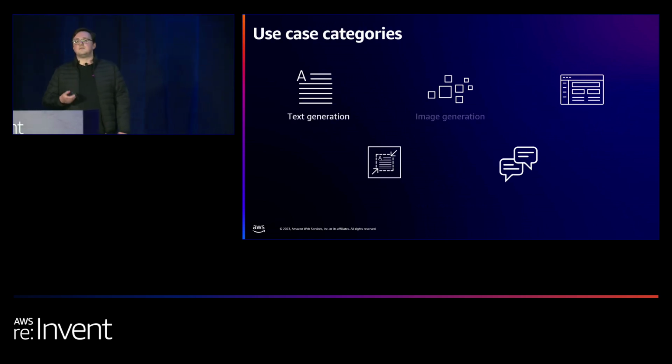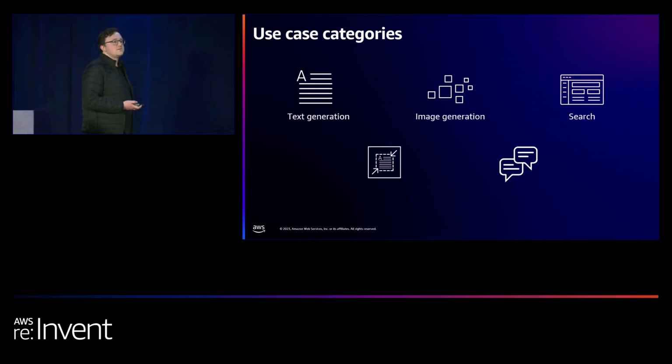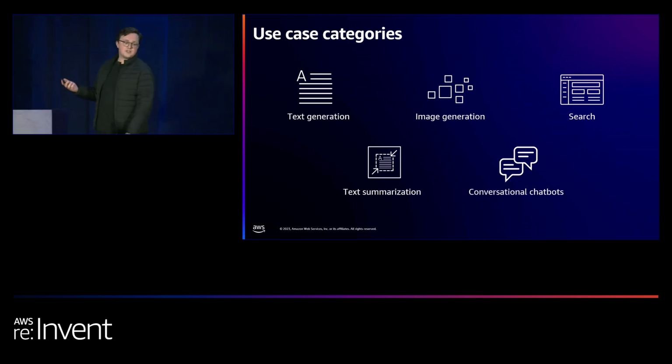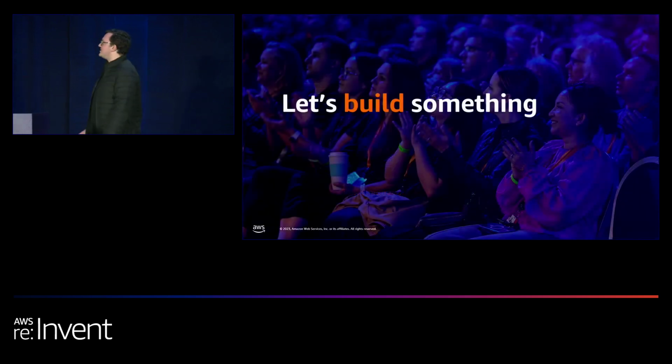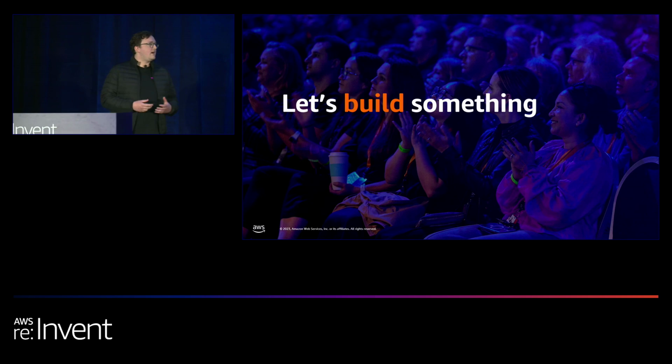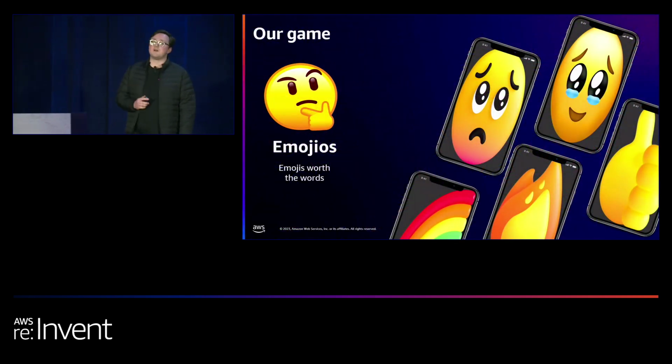But if we categorize them into more business-based use cases, we have text generation, image generation, search, text summarization, and of course, conversational chatbots. I will not be talking about chatbots today. I think we need a break from chatbots. So, text summarization. Let's build something. Now, text summarization can be a little bit repetitive, so we're going to make it a bit interesting. We're going to do emoji summarization.